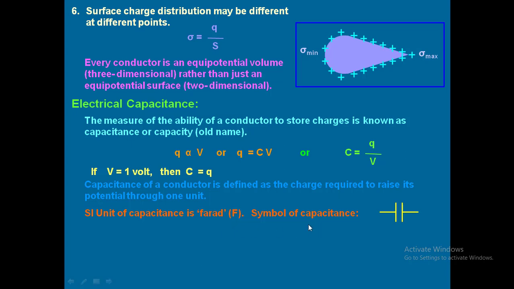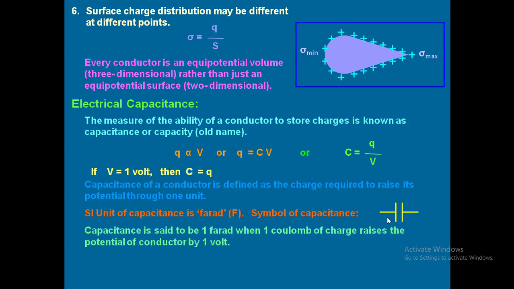Now, coming to the symbol of capacitance, you draw 2 parallel lines equally. If any one is shorter, it becomes a battery. Remember that. 2 parallel lines separated by a small distance will act as a capacitance. Is this clear? Yes, sir. So this is the small information regarding capacitance as well as capacitor.